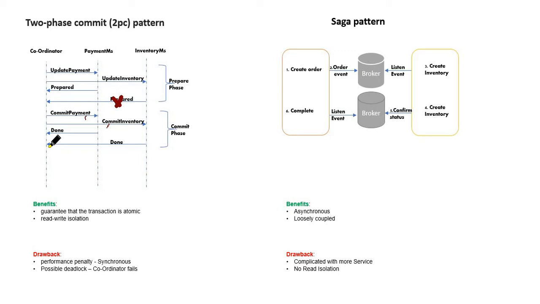The benefit of having this model is that we can make sure the transaction is atomic. We are making sure the transaction is committed successfully in both the microservices, otherwise we are rolling back.